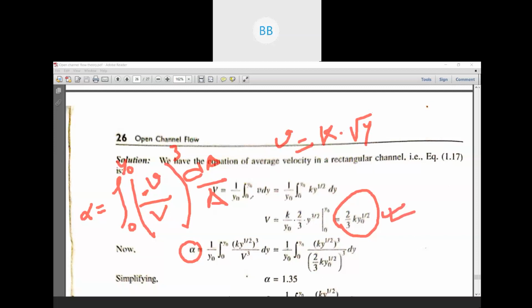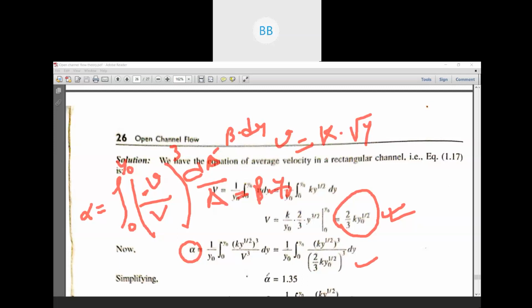And for del A, for a rectangular channel, it's b into del y. As it is a rectangular channel, it's b into del y, and for area, b into y naught. So try to solve.